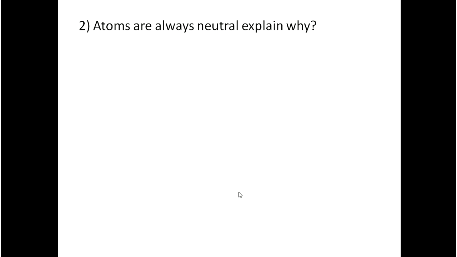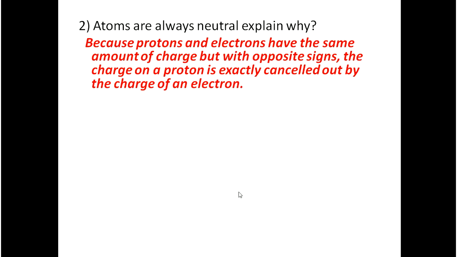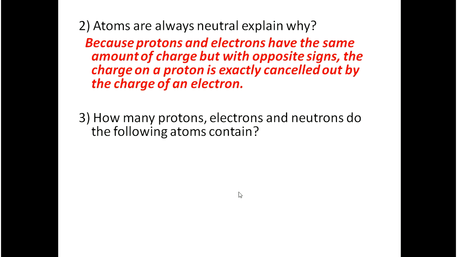Another question for you to answer. Question 2. Atoms are always neutral. Explain why. Pause and answer the question. And the answer is because protons and electrons have the same amount of charge but with opposite signs. The charge on a proton is exactly cancelled out by the charge of an electron.